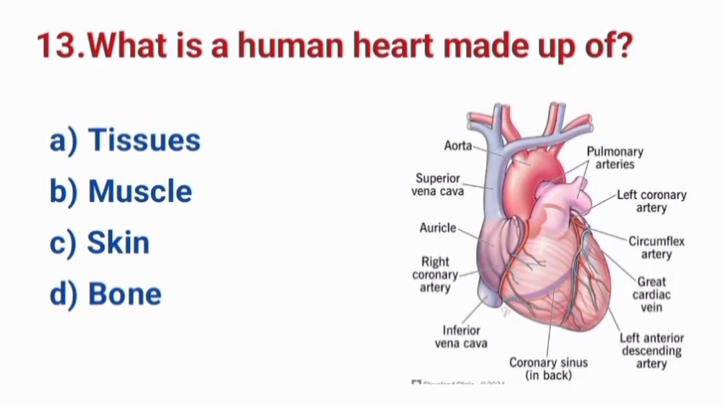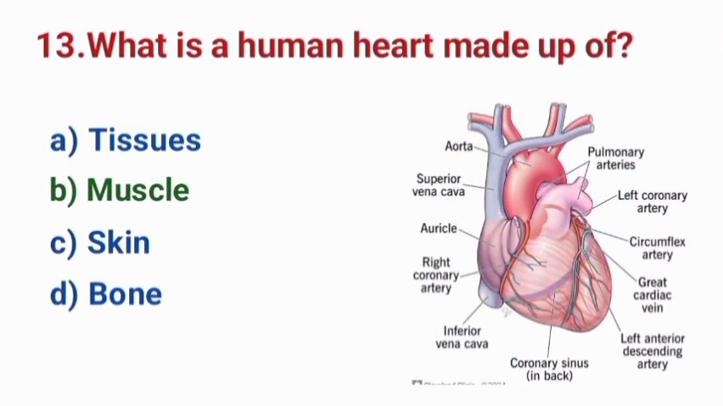Question number 13. What is the human heart made up of? A. Tissues. B. Muscle. C. Skin. D. Bone. The correct answer is option B. Muscle.